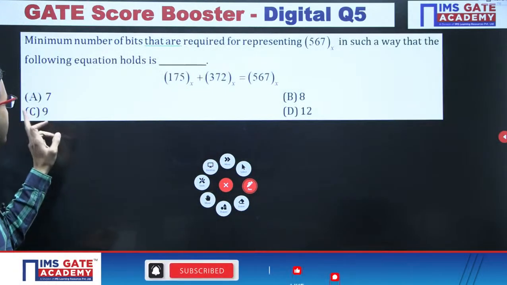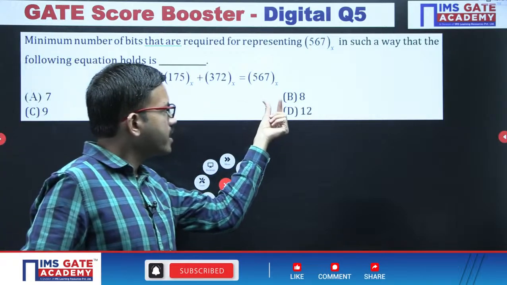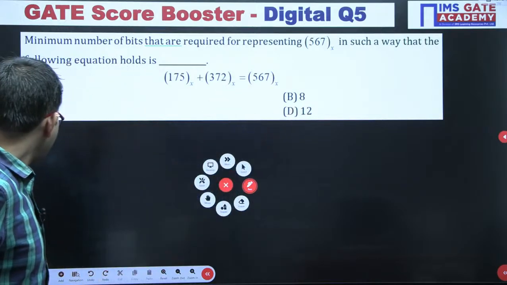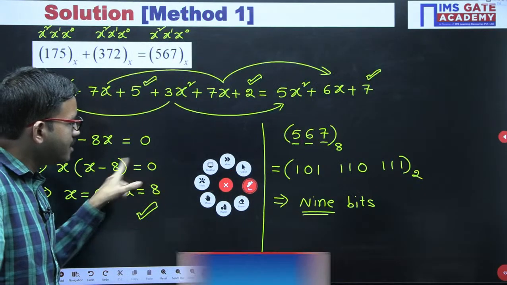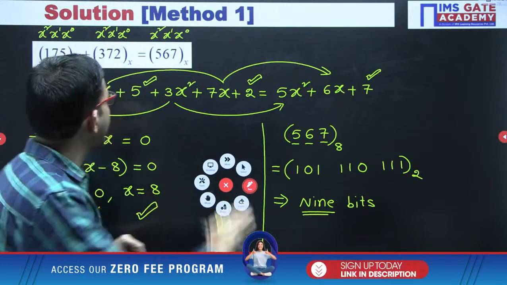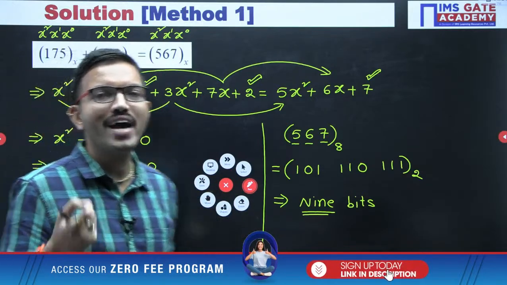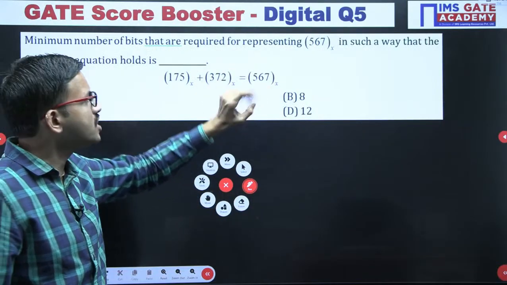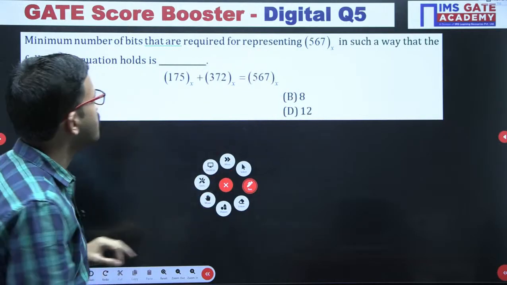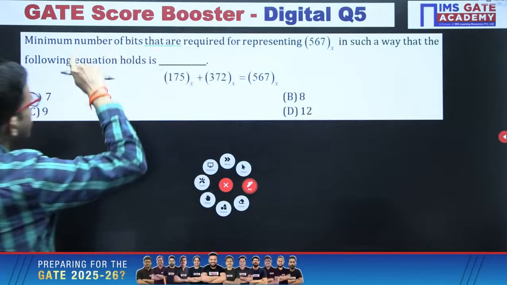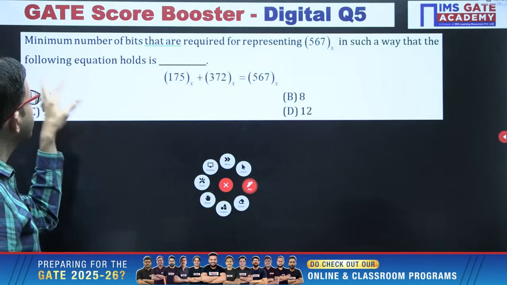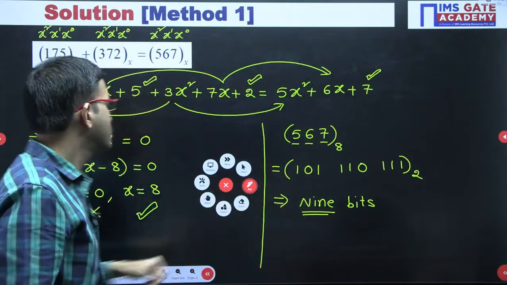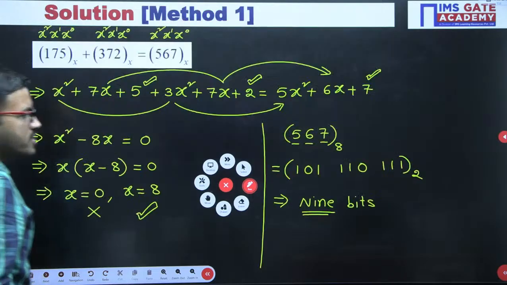So that 9 is there in option C. If you observe this question, option B has 8. That 8 in this solution is the base of the number system. If they asked for the valid base, then option B would be the correct one. But in this question they are not asking for the valid base. Rather they are asking how many bits are required to represent that number in binary. Whenever they ask for bits, it means binary only. So here 9 bits are required, which is in option C.